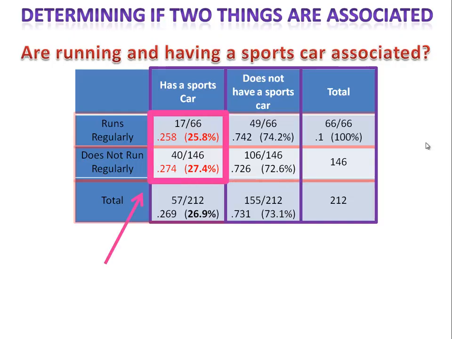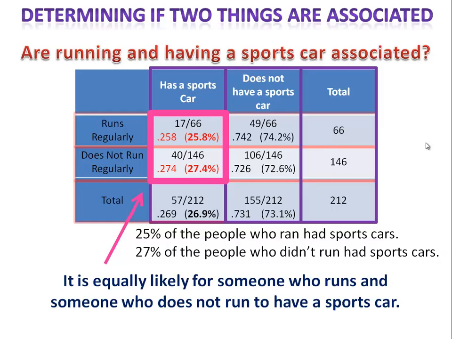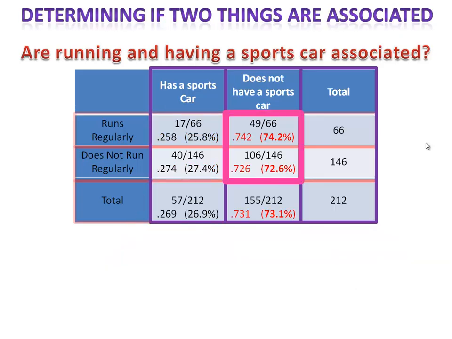Notice what we have. If you run regularly, 25.8% of those people have sports cars. If you do not run regularly, 27.4% of those people had sports cars. It really didn't make a difference whether you run or do not run. The chances of having a sports car were pretty equal, and so there doesn't seem to be a big difference there at all. How about the second column?